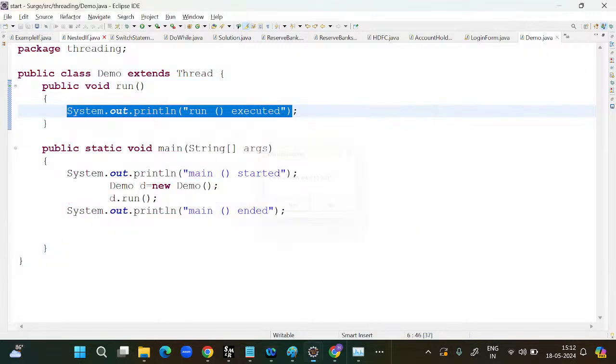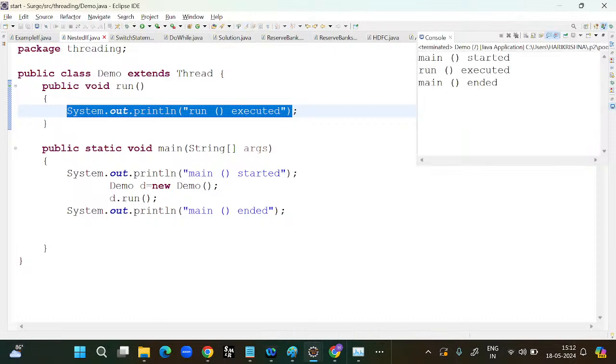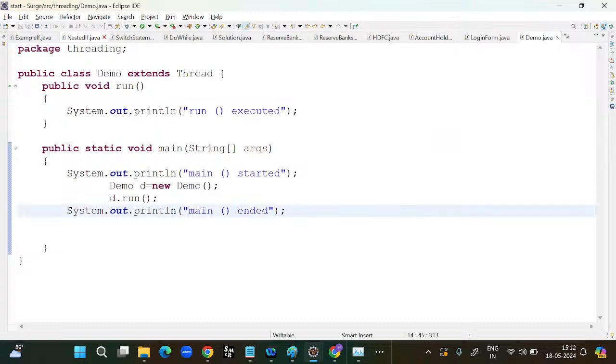I'm running the file, you can see the result. First main method started, then run method executed, and again the last statement got executed. This is the sequence approach. I don't want to go for the sequence approach. I want to run all the methods parallelly. However many methods are available in the program, I want to execute all of them parallelly. Then we will go for thread based multitasking.